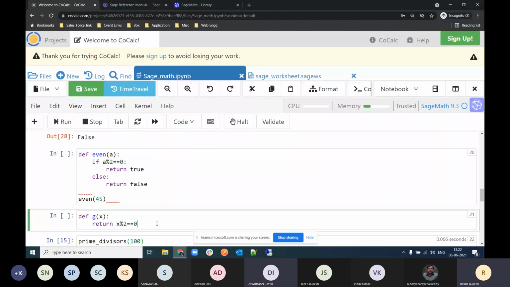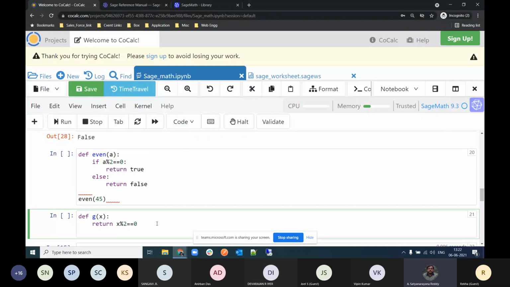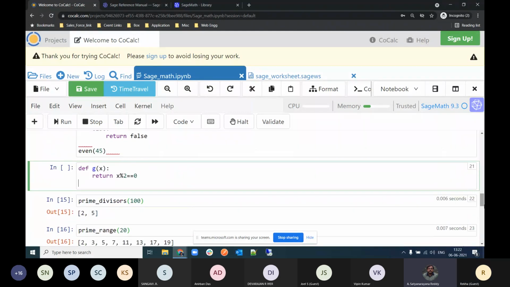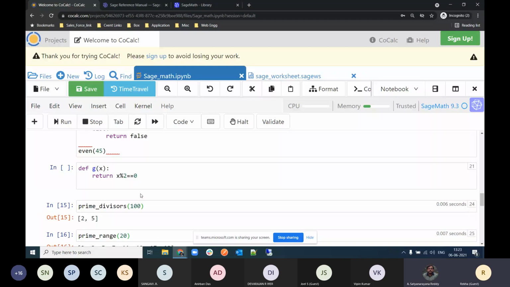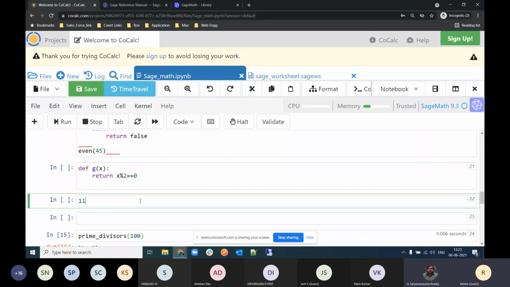And now I'm calling my function. If you have a doubt, we can use another cell. Can you type 11 modulo 2 equal to 0? What will I get? Can you try that? 11 modulo 2 equal to 0, in another cell. Now shift enter. What will we get?